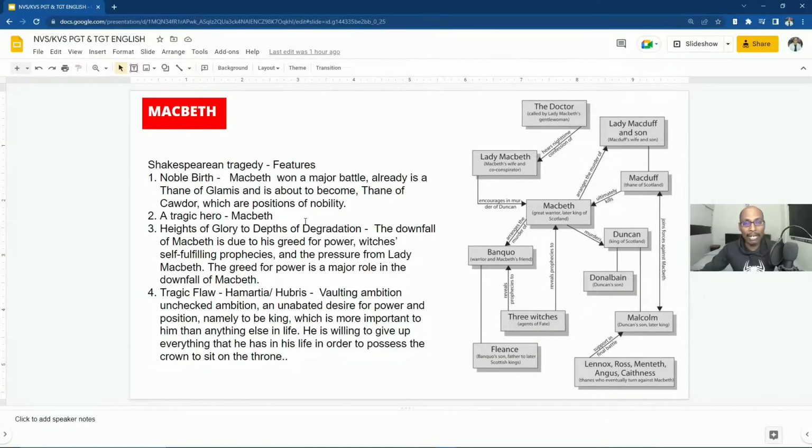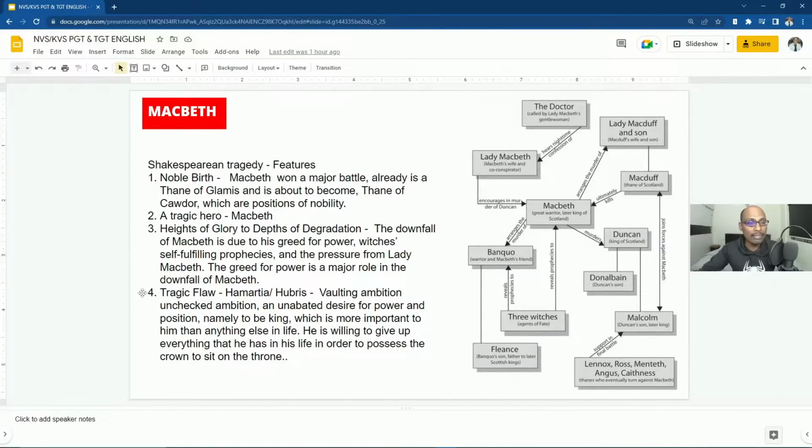And what had he fallen from? Third point is heights of glory to depths of degradation. The downfall of Macbeth is due to his greed for power, witches, self-fulfilling prophecies, and the pressure from Lady Macbeth. The greed for power plays a major role in the downfall of Macbeth. So overwhelming ambition is a tragic flaw which made Macbeth fall from the heights of glory to the depths of degradation, to turn into a murderer.